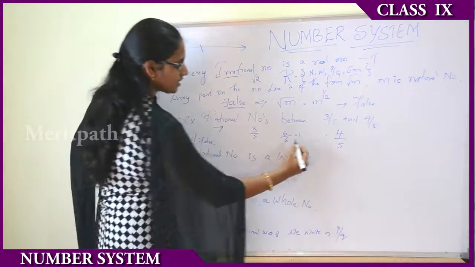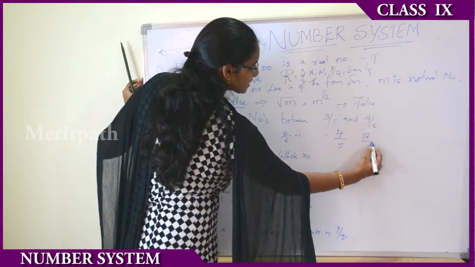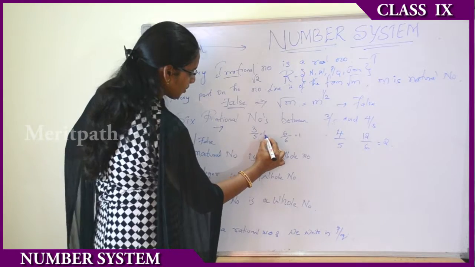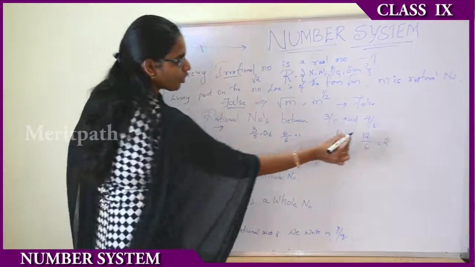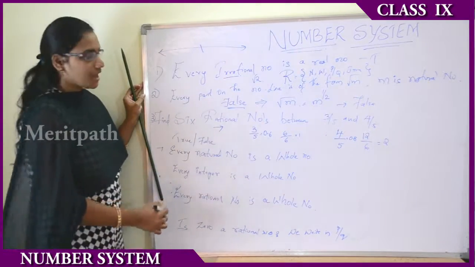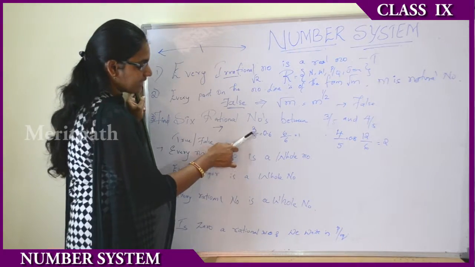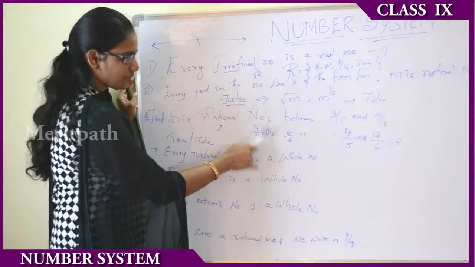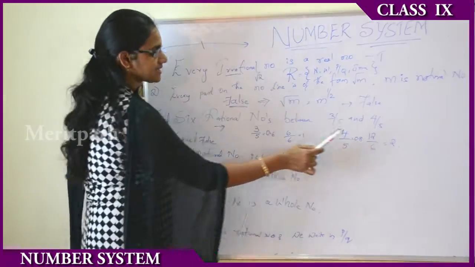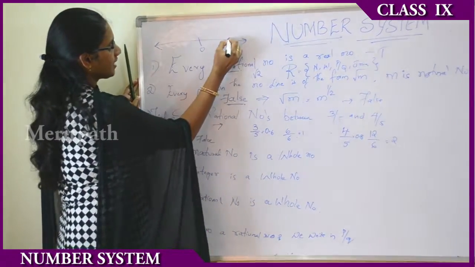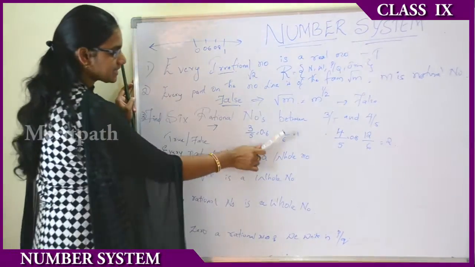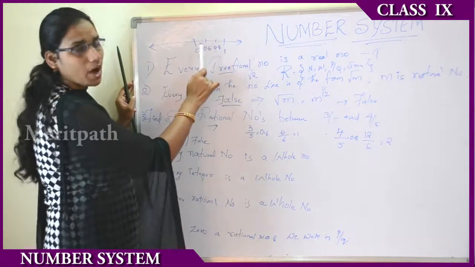In the same manner, 12 by 6 equals 2. So, 3 by 5 equals 0.6 and 4 by 5 equals 0.8. When we divide 3 by 5, we get 0.6 as the answer, and 4 by 5 gives 0.8. These 0.6 and 0.8 will lie in between 0 and 1.